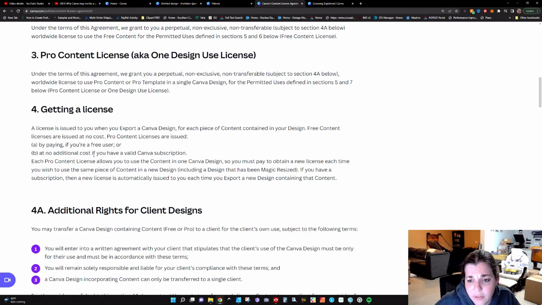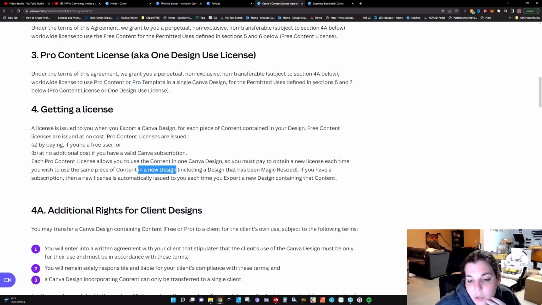So if you have the pro account, you don't have to worry. If you have a free account, you're going to have to pay some money. Each pro content license allows you to use the content in one Canva design, so you may have to pay to obtain a new license each time you wish to use the same piece of content in a new design, including a design that has been magic resized. Oh my God. Okay, that's really interesting. So if you're on a free account, you're using Pro, you pay for a license, you want to resize it down from a 10 by 10 to a 4 by 4, you have to pay for another license.